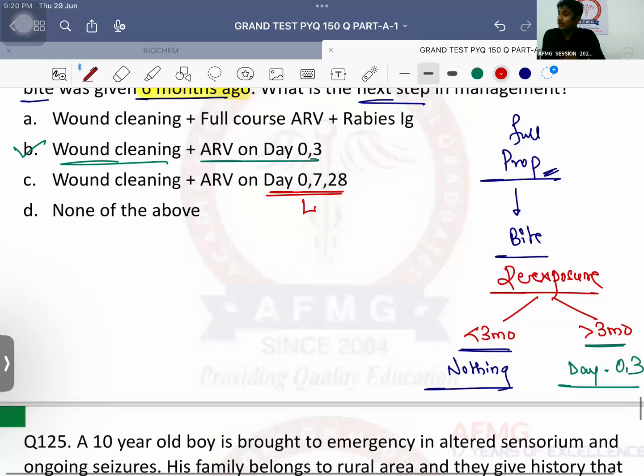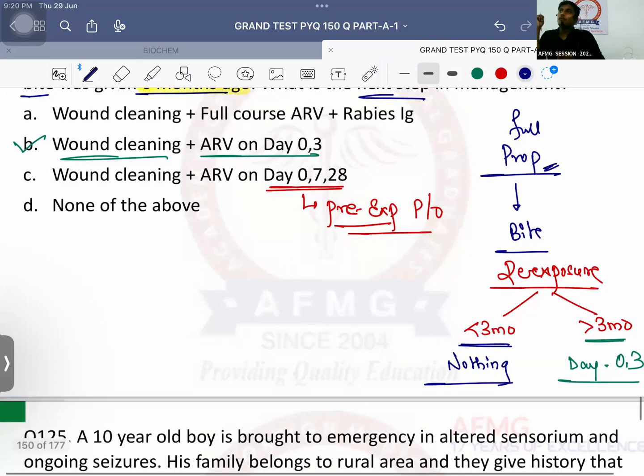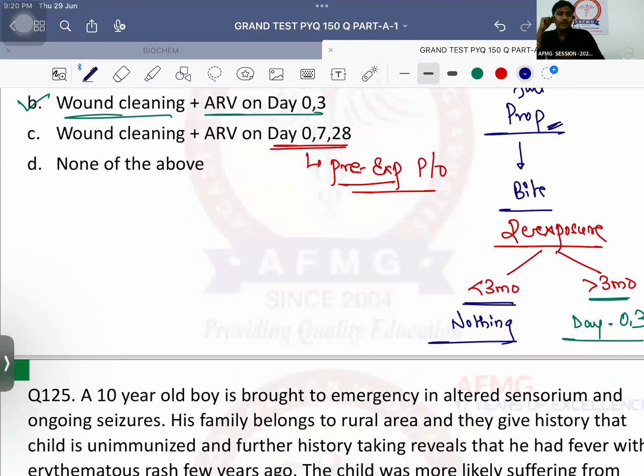This is the prophylaxis for pre-exposure, post-exposure. This is the pre-exposure prophylaxis. No issues with this. Post-exposure prophylaxis is usually via 2 regimes: intramuscular regime or the intradermal regime. Intramuscular regime is known as Essen regime. Intradermal regime is known as updated Thai Red Cross regime. Important. Intramuscular regime, कितने doses? 5 doses. Day 0, 3, 7, 14, 28.